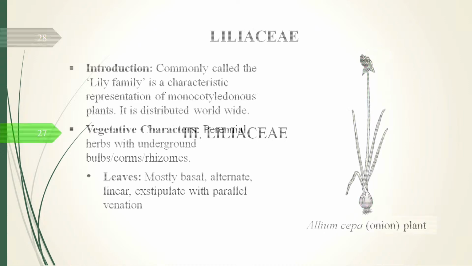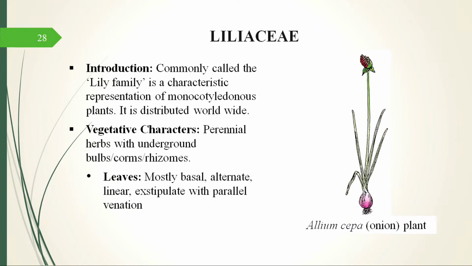Now the third family that we are going to hop over to is Liliaceae, and it is a monocot family. We have all seen lily flowers, and we all eat onion, so onion is also a member of Liliaceae. The lily family is a very characteristic family which is used to represent the monocots, and it is distributed worldwide. It has ornamental value, it has economic value, and it is also used as a vegetable crop.